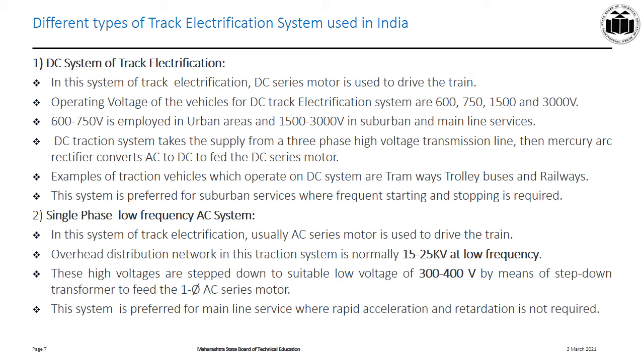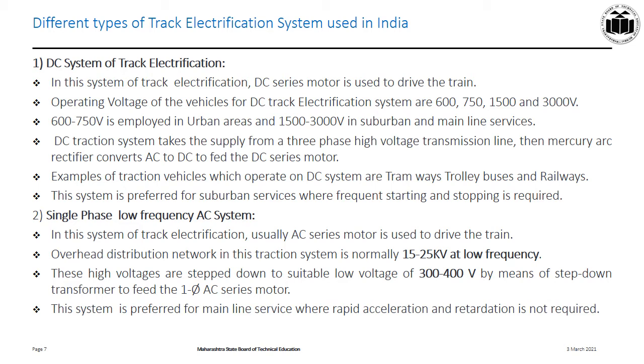The next is single phase low frequency AC system. In this system, AC series motor is used as a drive. The low frequency is used in AC series motor to improve commutation property of motor. If low frequency supply is given to motor, commutation property will improve and power factor will improve and also the efficiency will improve. So, these are the advantages of AC series motor with low frequency.